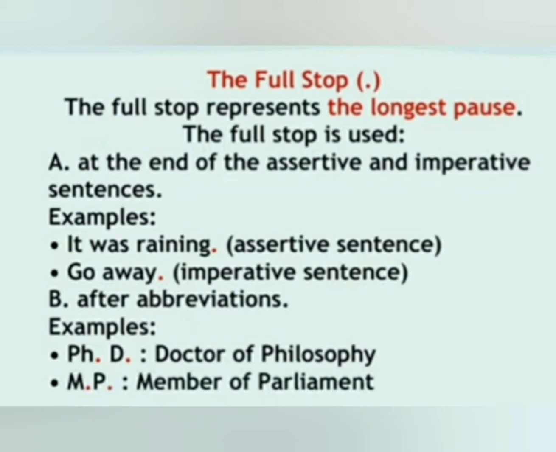Now there is a question, what are assertive and imperative sentences? I hope you all know about that, but let me remind you. Assertive sentences state something and imperative sentences express a command, a request or an advice. Examples: it was raining. It is an assertive sentence. Go away. It is an imperative sentence, and we have to use full stop at the end of these sentences.